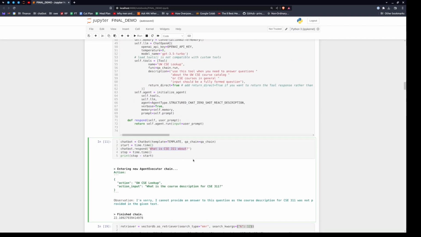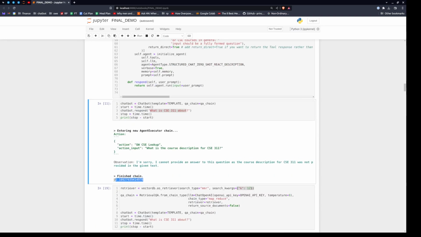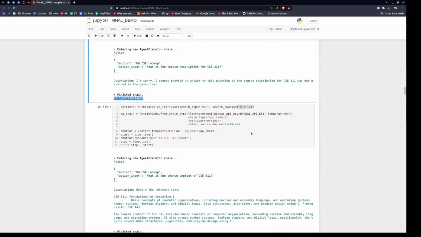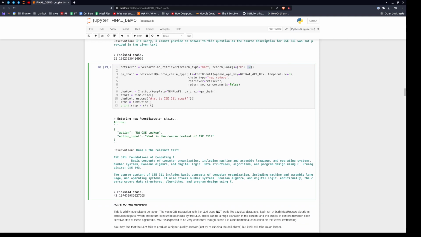What is CSE 311 about? Sorry, I can't provide an answer to this question. Huh, okay. Took about 22 seconds to run. Let's bump K up. Now we're going to pass MapReduce 12 different docs, and it's going to look for the answer in each of those docs, take all 12 outputs, glom them together, and look for the answer in that one, super inference.